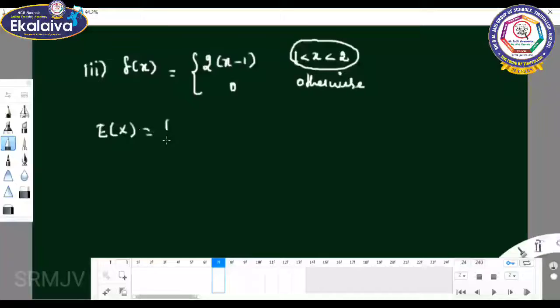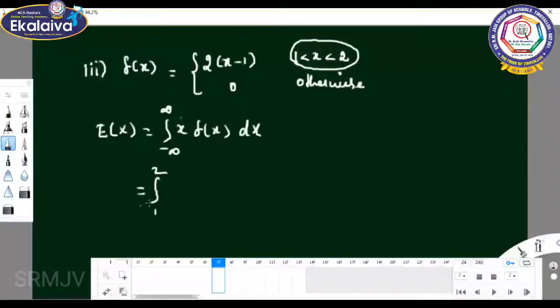Expectation of x equals the integral from minus infinity to plus infinity of x f of x dx. What is the interval they have given? The interval is 1 to 2.